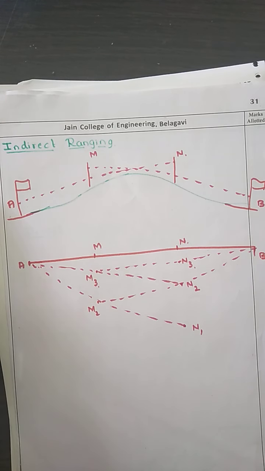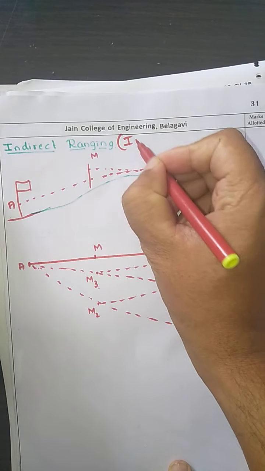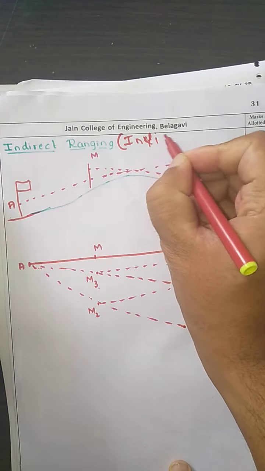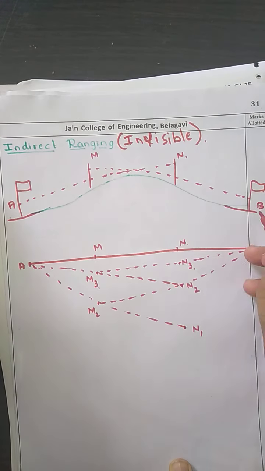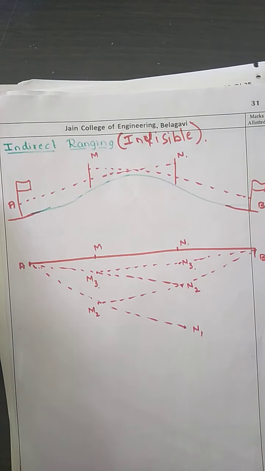When the two end points of the line to be measured are invisible, then we go for indirect ranging. We also call it reciprocal ranging.